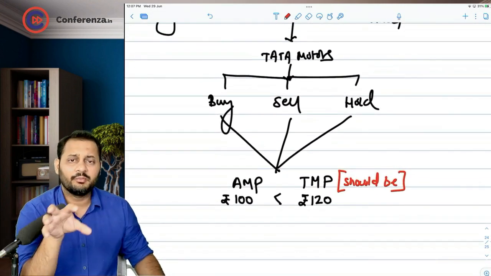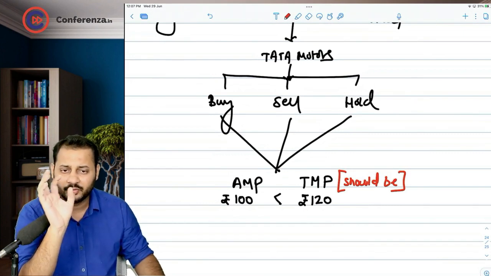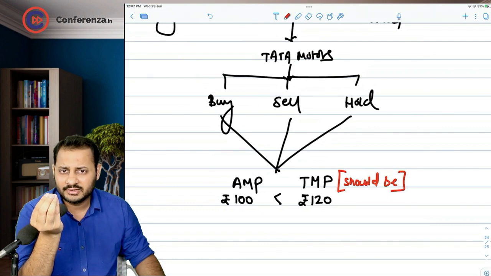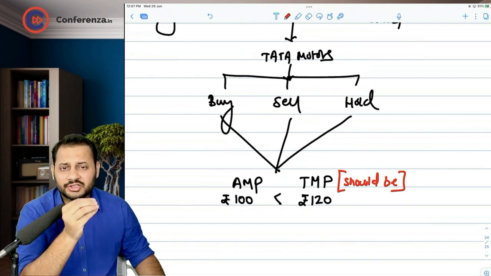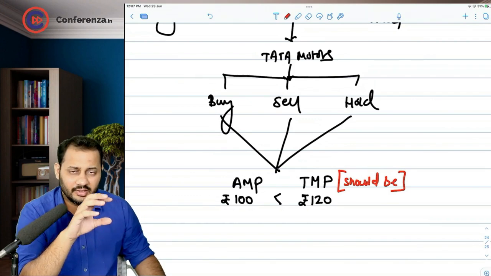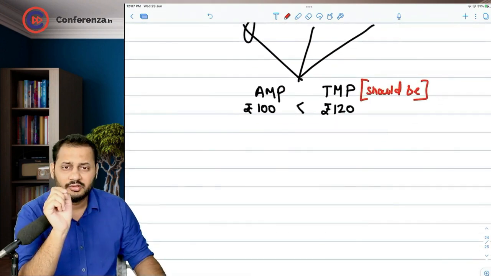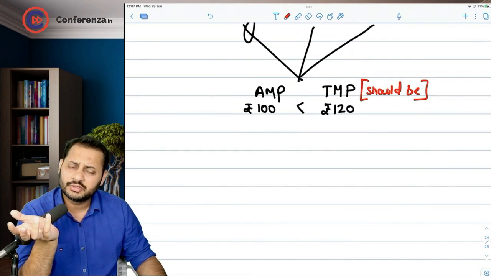It should not be more than 120. It should be available in the market at 120. So the fair price that I am considering for this share is 120. But when I go to the market and look at the price of that share, I come to know that it is only available at 100 rupees.